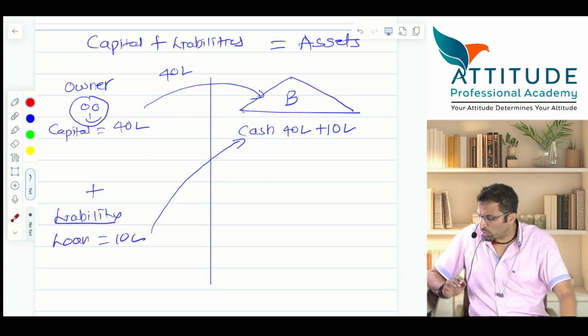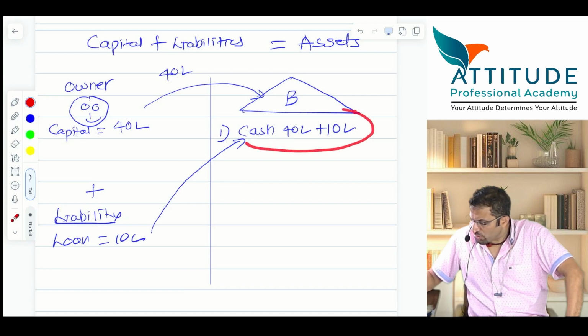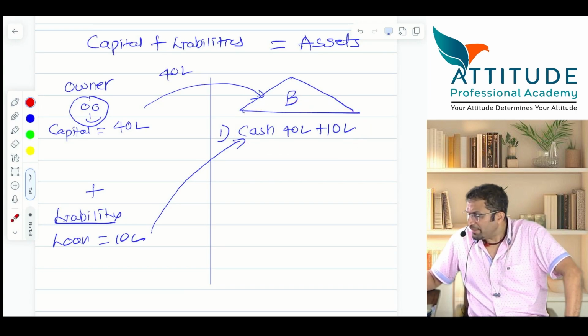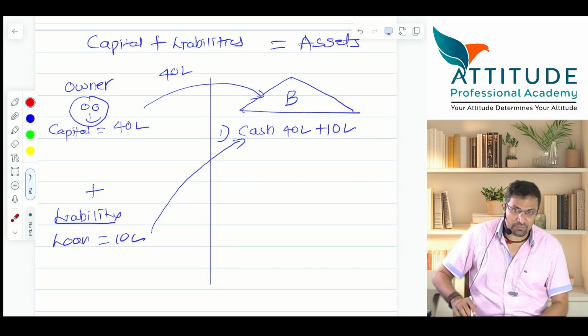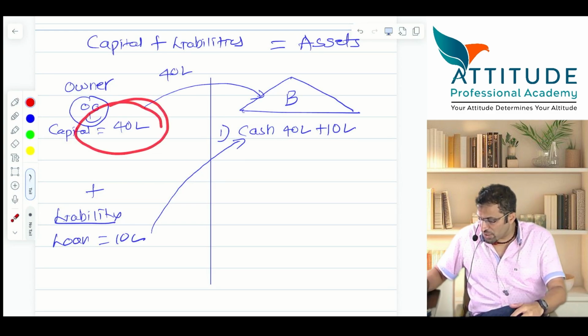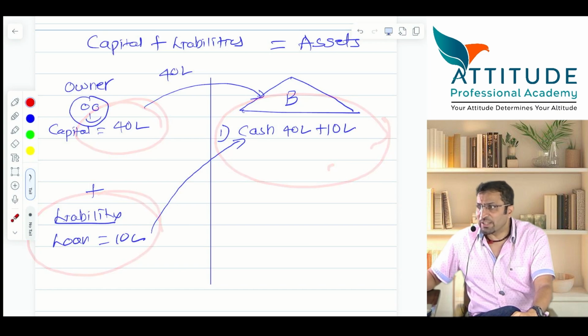Now, I'll ask you one more question. Please answer this, one by one. In business, how much cash did you get? 50. Agreed? Now, with this cash of 50 lakhs, I am purchasing goods worth rupees 30 lakhs. What will happen in this accounting equation? Will your capital change? Will your liability change? Or is there a change within the assets only? There is a change within the assets. Cash will reduce by 30 lakhs, but stock will increase by 30 lakhs.